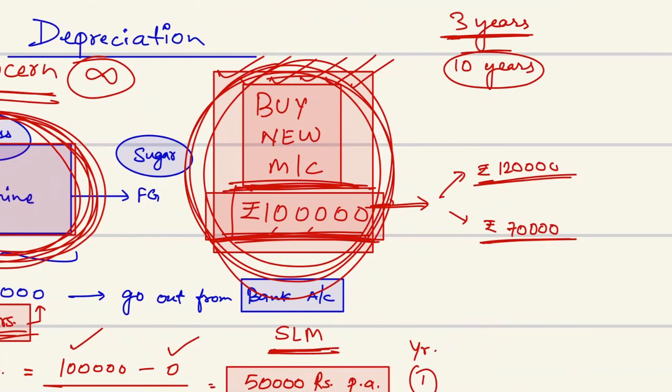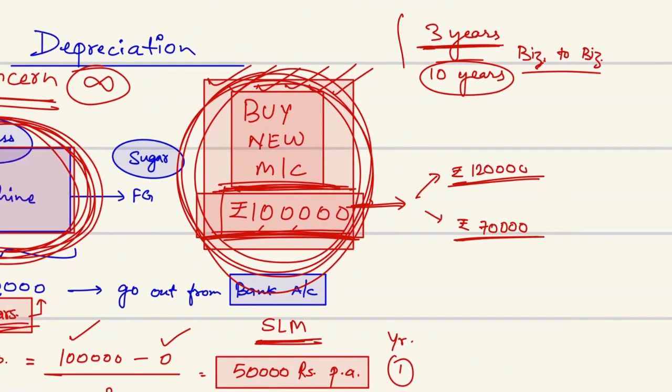So both the cases are possible. That depends on business to business. So you have to ask from the management of that business. They are going to determine in how much rupees they are going to sell this furniture and after what period of time. So that is the concept which is in real life.